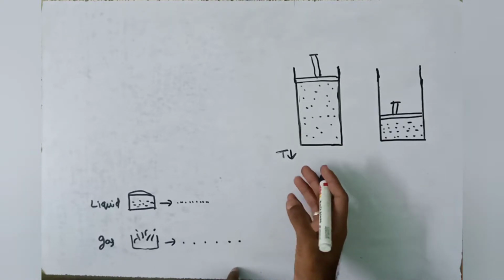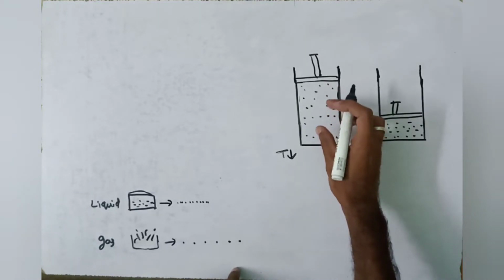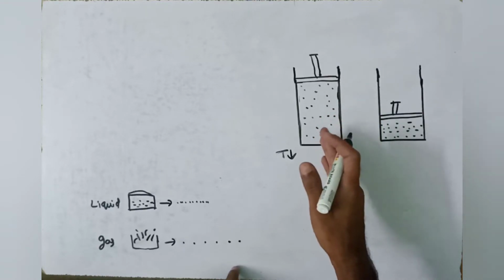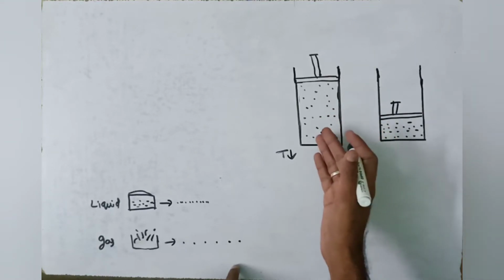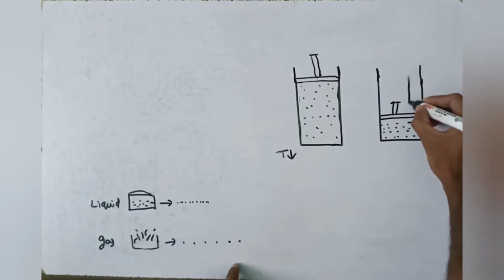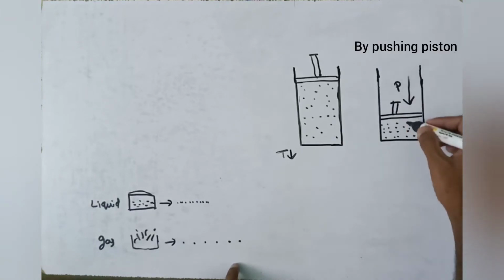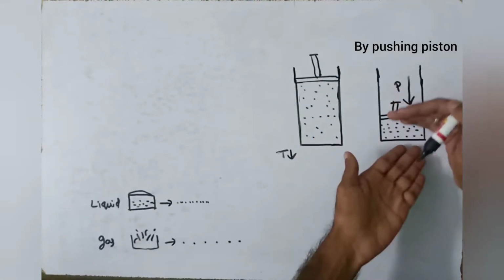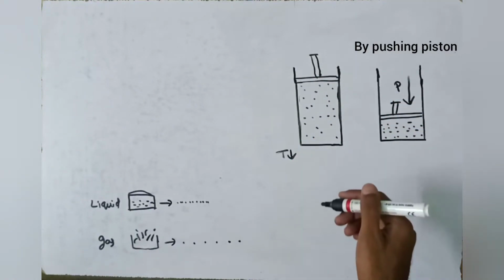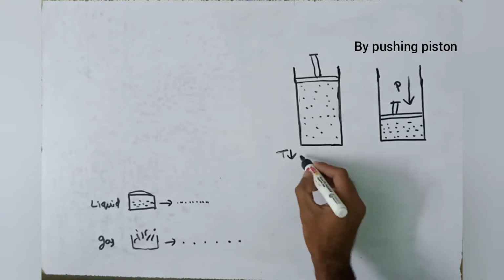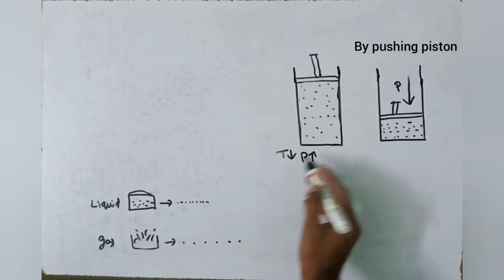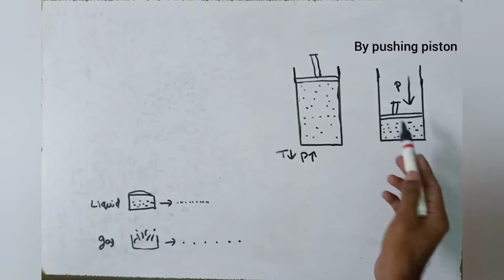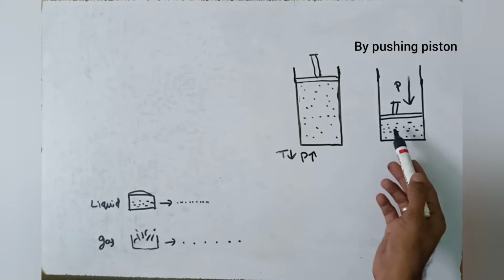By decreasing temperature, we can bring these molecules close, or by increasing pressure on the gas, we can bring all the gas molecules together and convert into liquid. By increasing pressure or by decreasing temperature, the gas can be converted into liquid state.